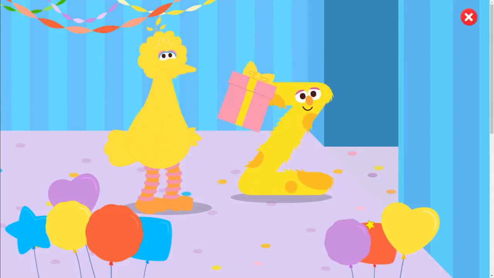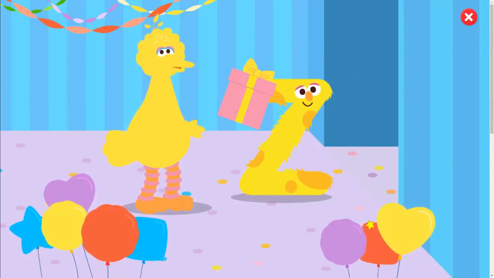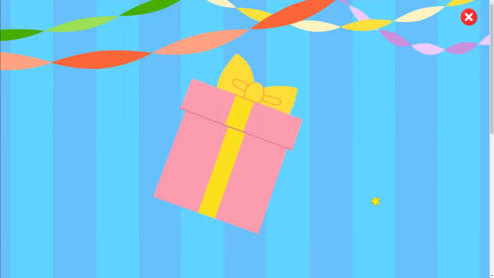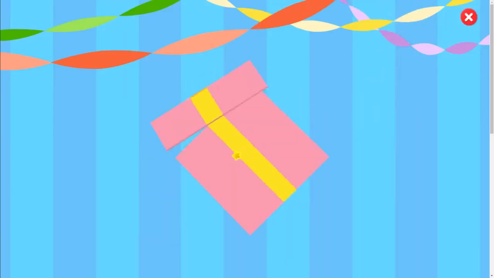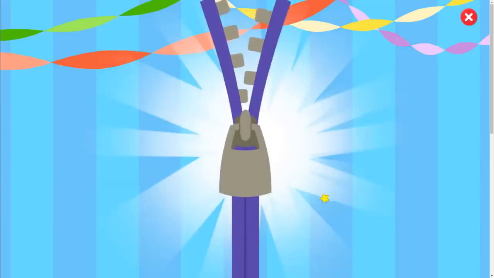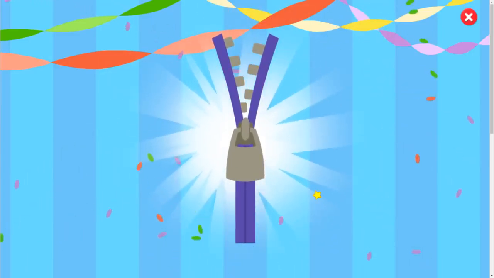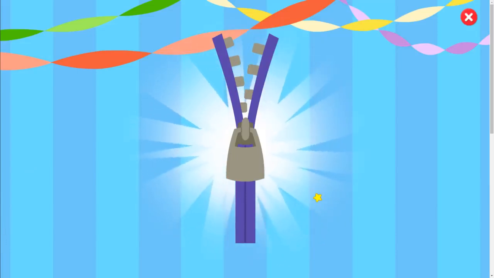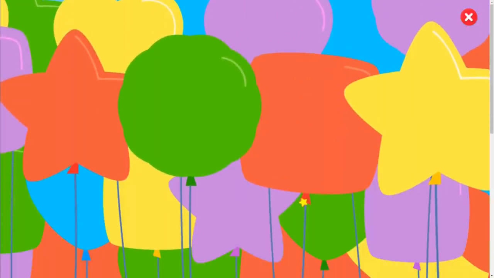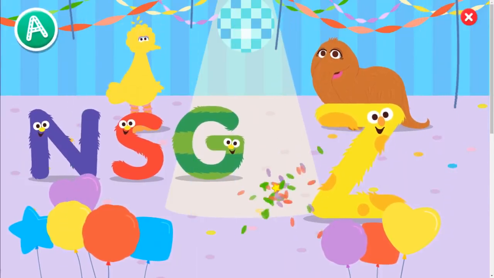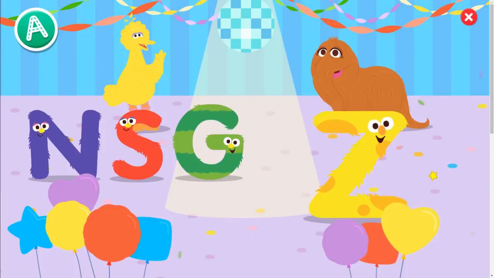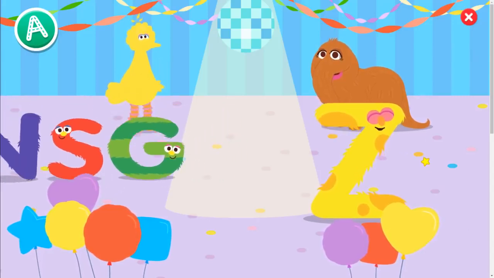Hey, Bird. It looks like they brought a gift. Oh, a gift! Click the gift to open it. Look, it's a zipper. Thank you very much. Make room for our new letter friend. Conga line.